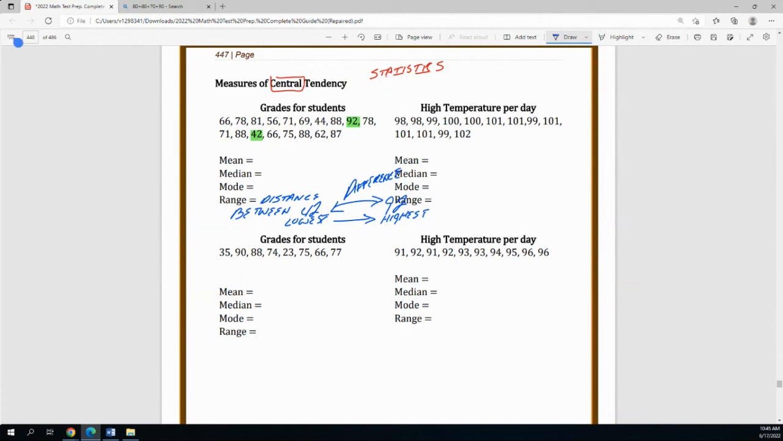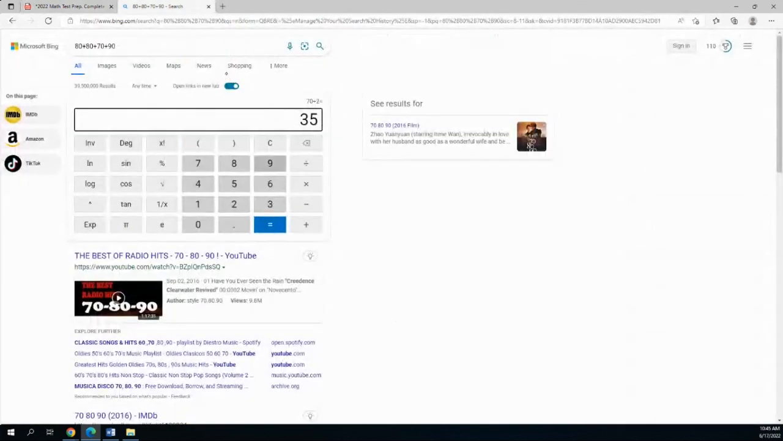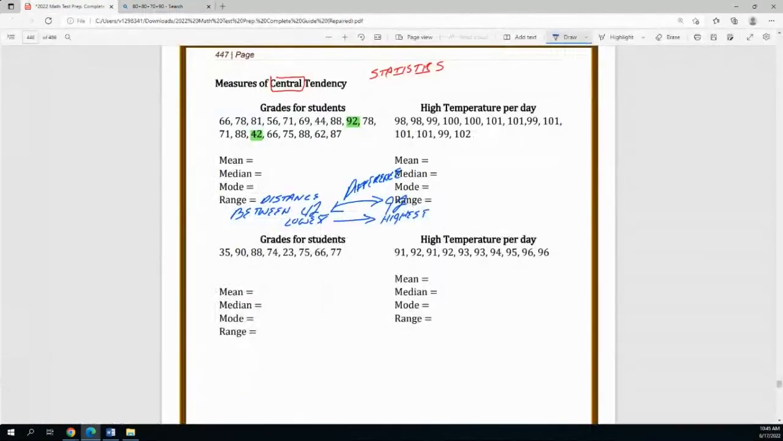And that's difference. And difference is subtraction. So we're going to take 92 and subtract 42 to figure out that difference. And I think that's actually 40. Let's do the math because I don't trust myself. Trying to do these videos and think is quite difficult sometimes. So the difference is actually 50. That would be the range.